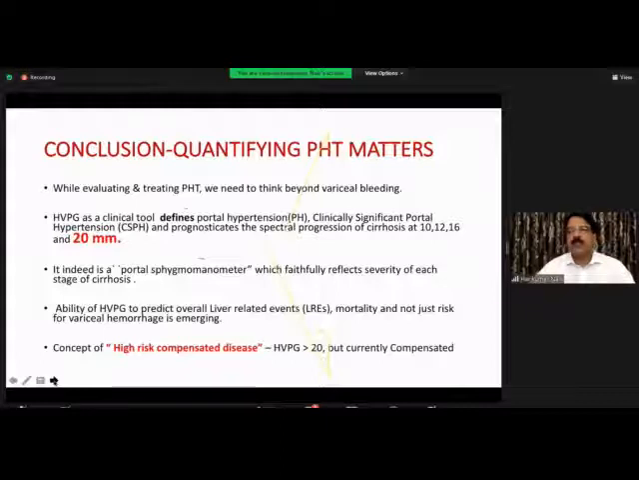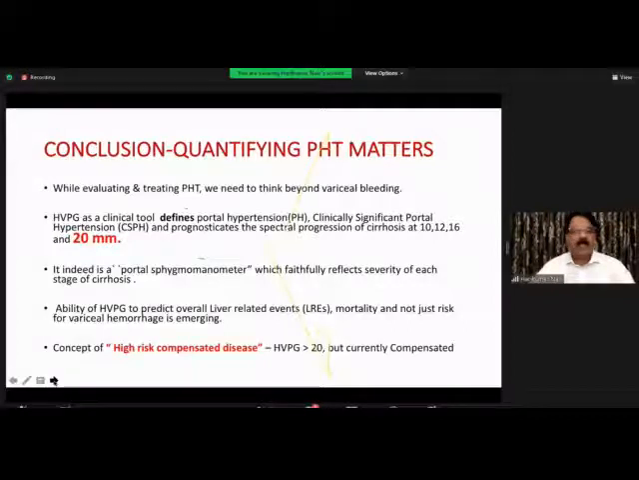At 10, you start getting varix, 12, varix microrupture, 16, decompensation, and 20 is a florid decompensation where it's a point of no return, and that is a time, if feasible and possible, transplant should be done. So indeed, it's a portal sphygmomanometer. The ability of HPPG to predict overall liver-related events, mortality, and well beyond variceal hemorrhage is emerging.